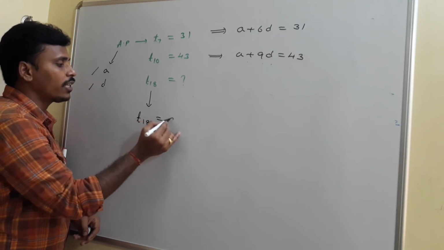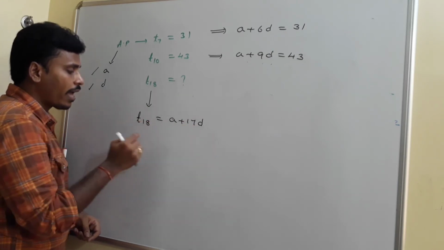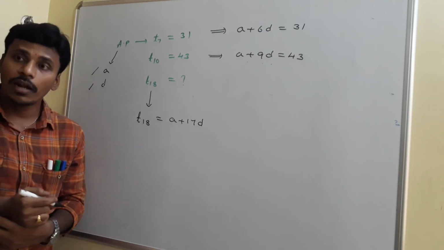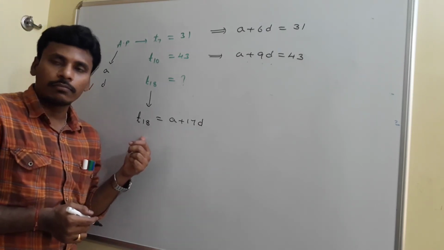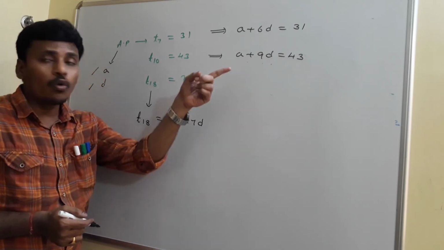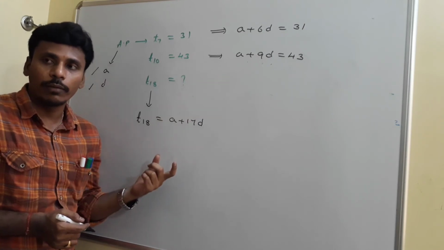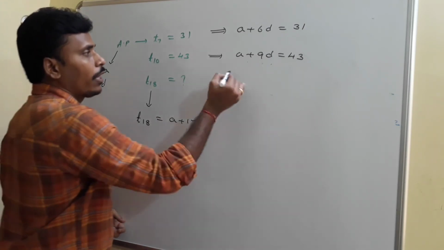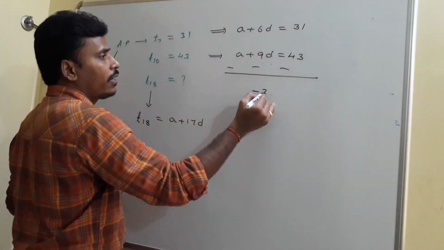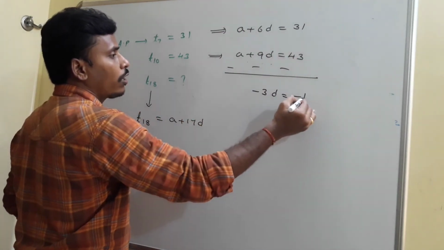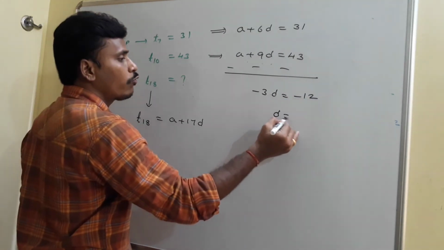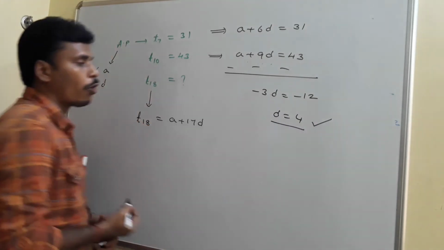See, T18 is nothing but A plus 17D. Every time you need to reduce this number by 1 to write like this. And now to find this 18th term, it is enough to find A and D. So how to find A and D? There are two relations based on A and D, and we need two variables A and D. Just simplify that. If you do subtraction, this A and A will get cancelled. 6D minus 9D is minus 3D, 31 minus 43 is minus 12. Is it right? And now from this D is equal to 4. So the common difference of the problem is 4.